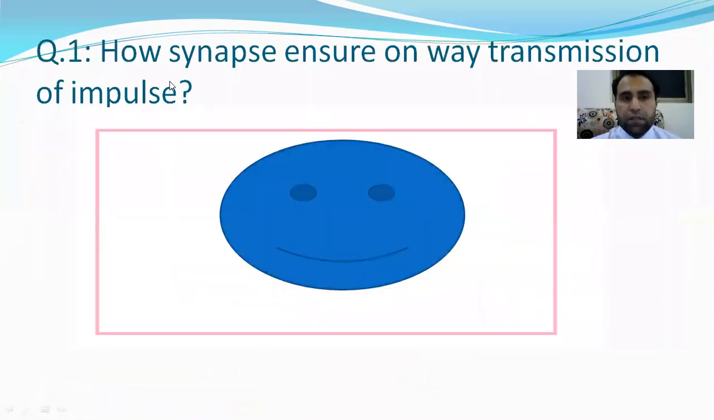Okay, this is the question. This is a very important question. How do synapses ensure one-way transmission of impulse? Remember, when the neurotransmitter is released into the gap by the process of diffusion, it moves toward the receptor that is present on the postsynaptic nerve.